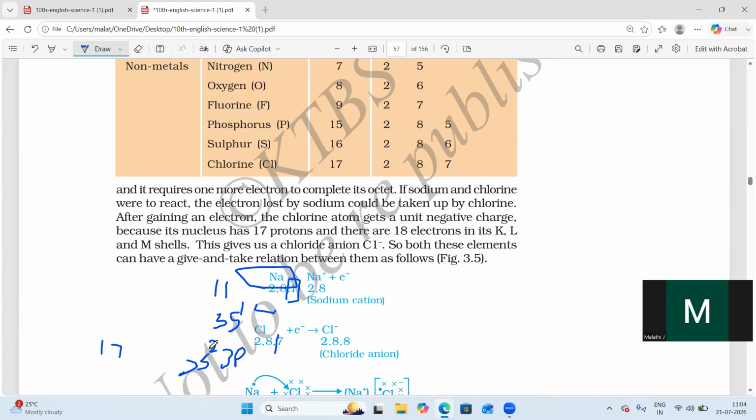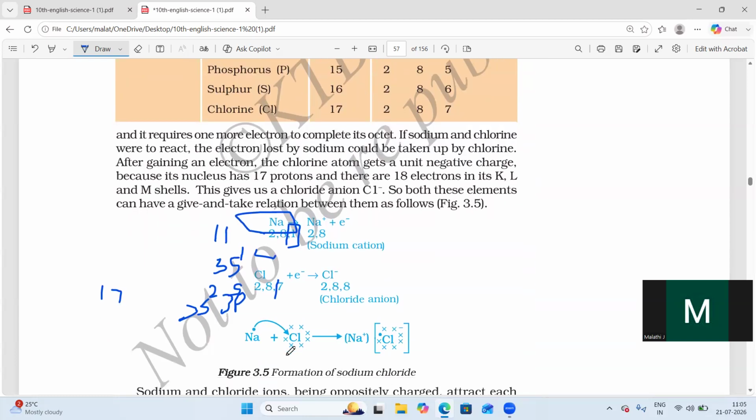So if you take 1s2 and 2s2, 8 plus 2, 10. The remaining we should write is 7, that is 3s2 and 3p5. So the outermost electrons present in the third shell will be 7.